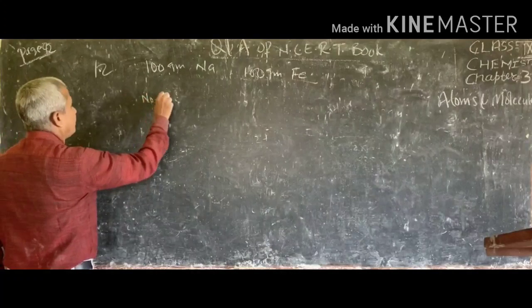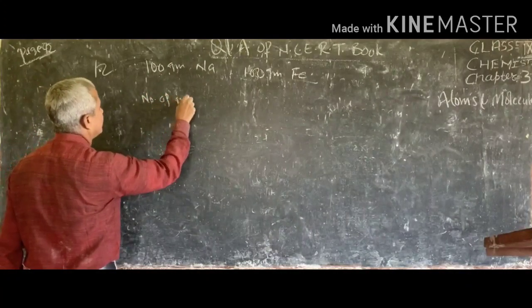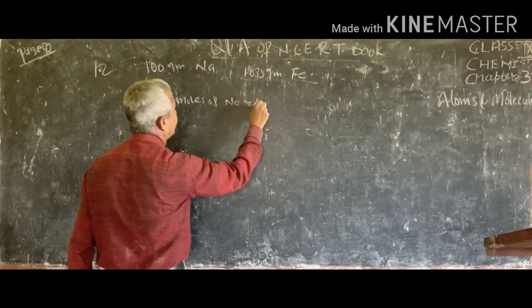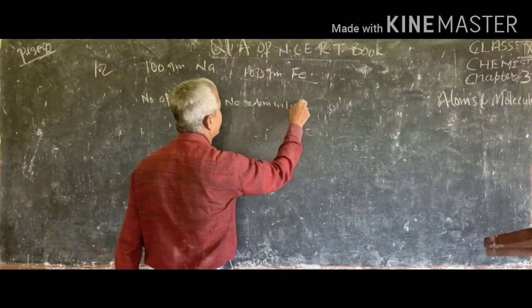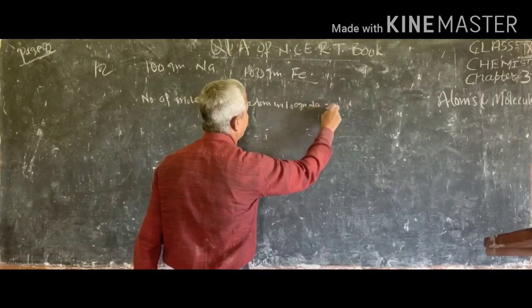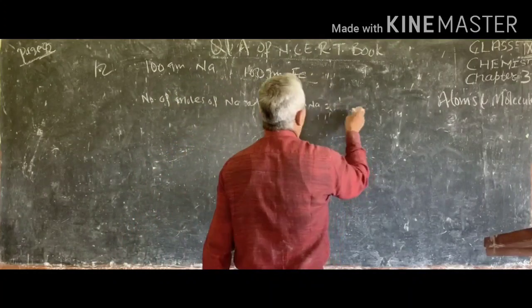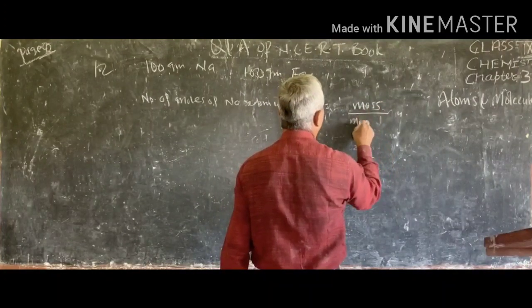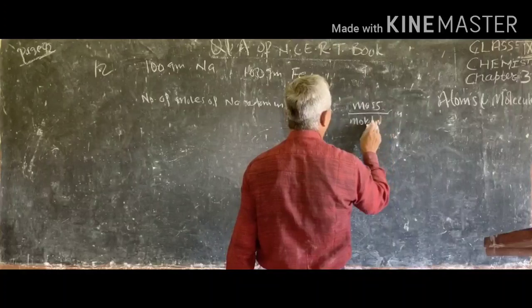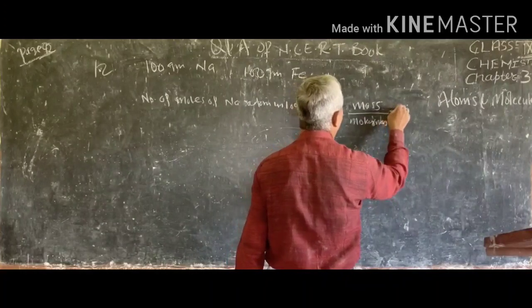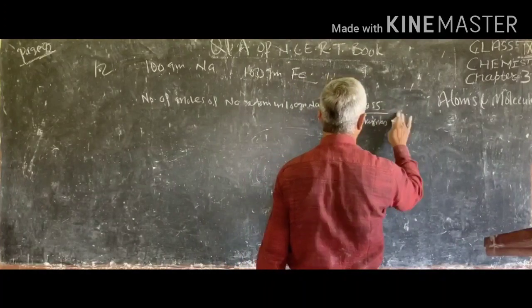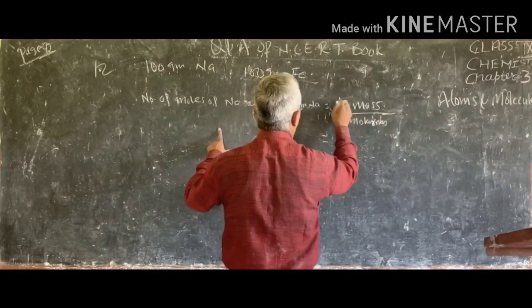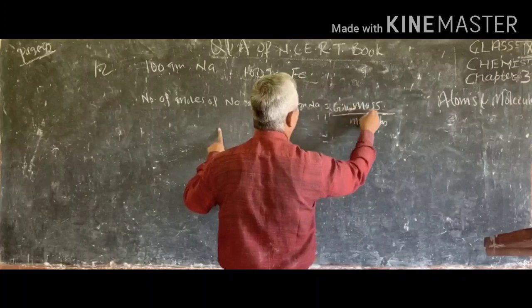Number of moles of sodium atom in 100 gram sodium will be mass upon molar mass, that is, given mass upon molar mass.